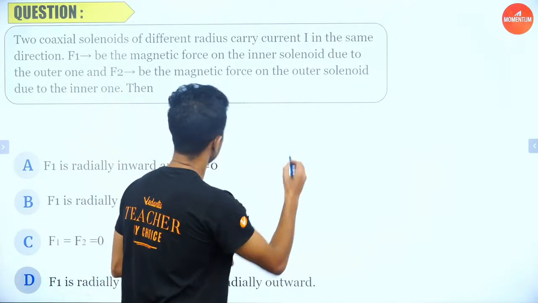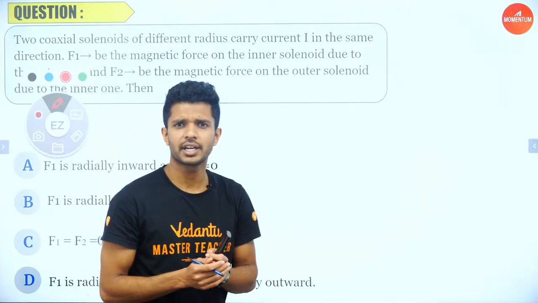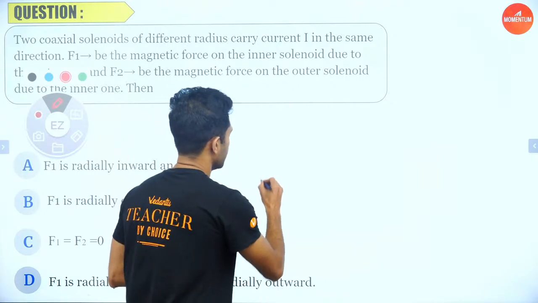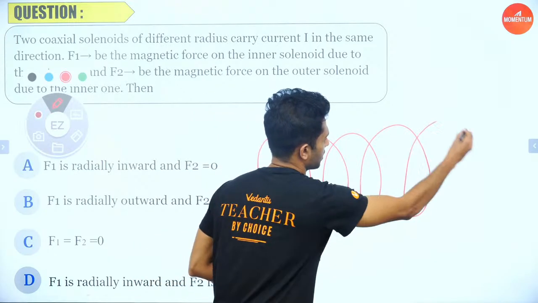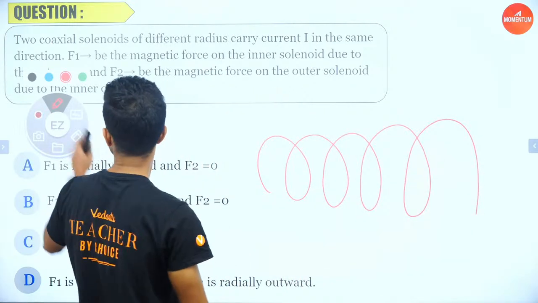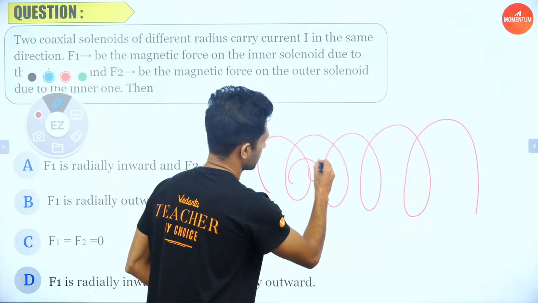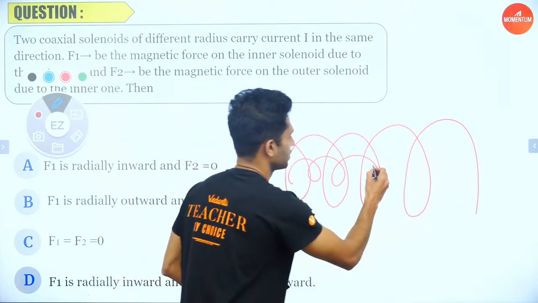Now let us have two coaxial solenoids. I hope you all know what a coaxial solenoid is, right? Two solenoids which share the same axis. Now let's say this is one of the solenoids. And let's use some other color for the next solenoid. It is not coming. Anyway, it's totally fine.